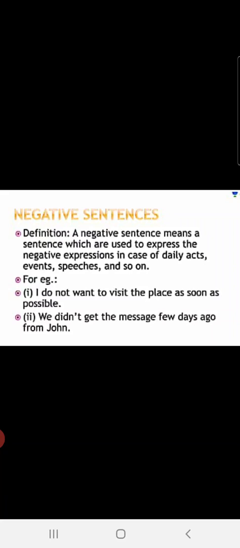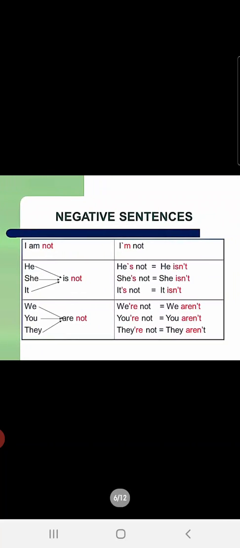They contain the words no, not, never, none. These types of words are there in a sentence. Now children, you need to know this, that in a negative sentence, as I told you, not is there. A helping verb and not, these two words are written together in a contracted form, in a short form. Like you can see here in front of you, children, I am not. So I am not becomes I'm not.